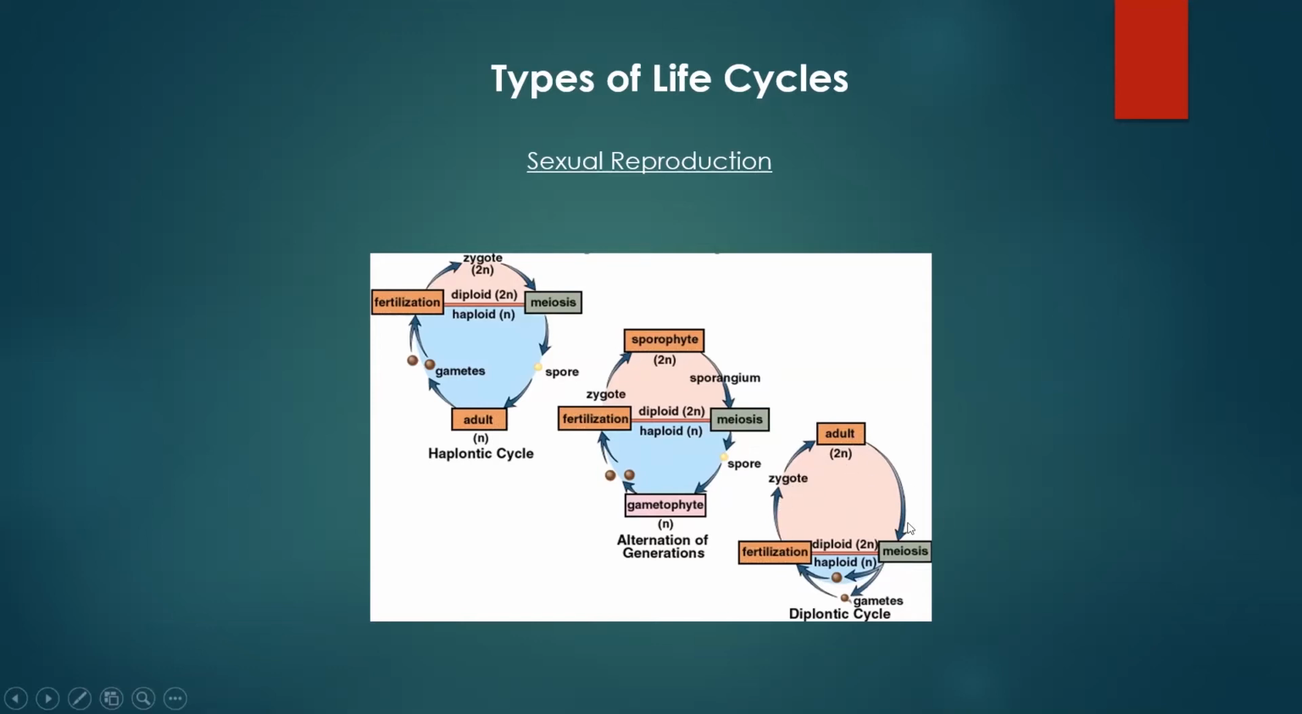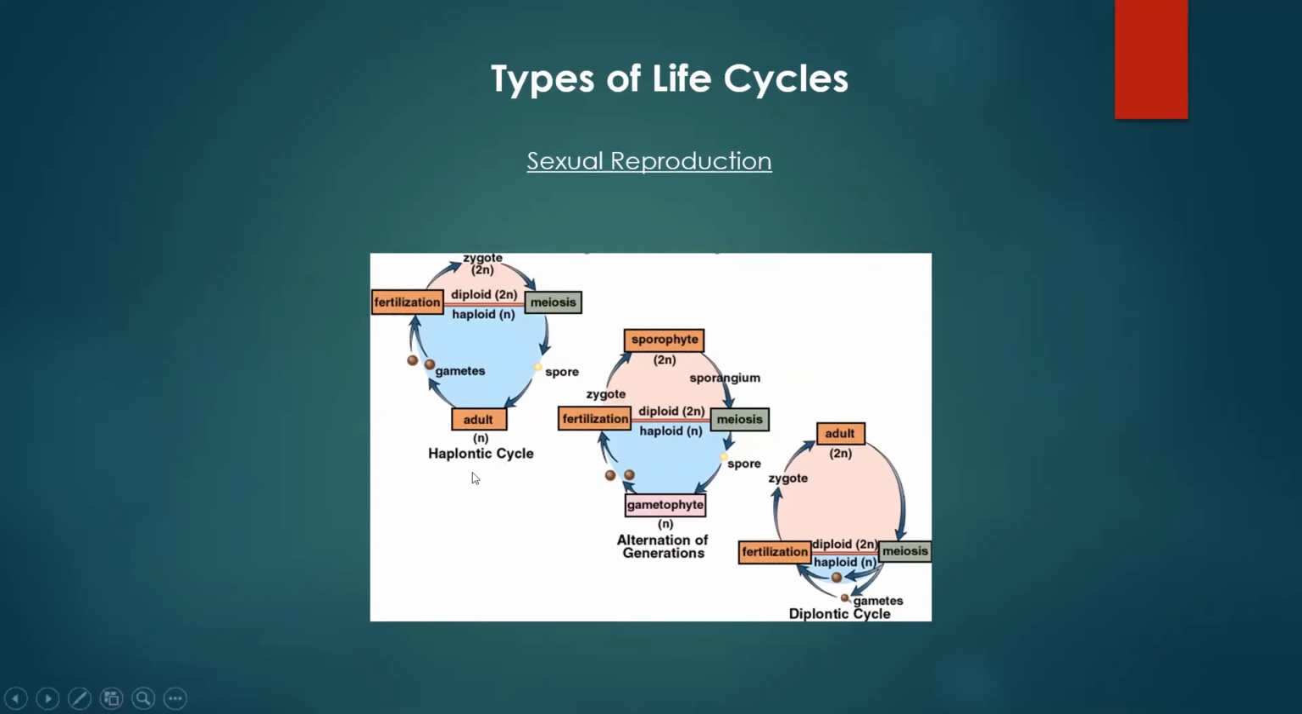This should be familiar to you because this is what we do as humans. We spend our whole life as 2N. All our cells are 2N, meaning they're diploid. We have pairs of chromosomes. That's all that means. And then we make our gametes through meiosis. So we're going to have haploid gametes, which is sperm and egg. And then the sperm and egg will fertilize each other, making another diploid adult. Not all organisms do that, though.